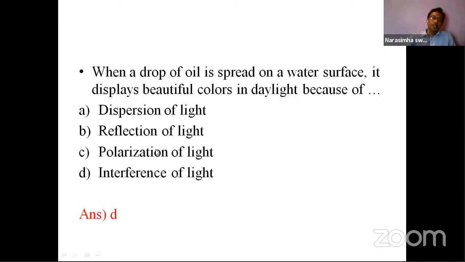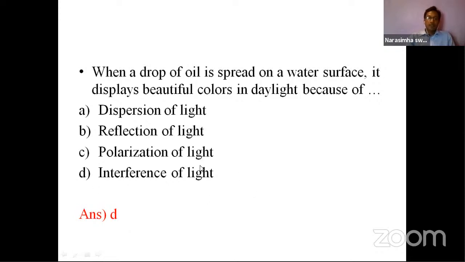So what is the nature of this polarizer? Polarization is nothing but one-sidedness. It gives only the separation, one-sided. It can give only one light, so it cannot give the 7 colors. What's the question here? It displays beautiful colors over there. Why? So now coming to the interference of light.